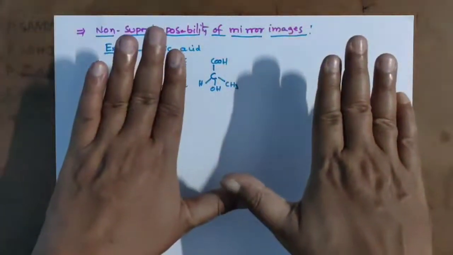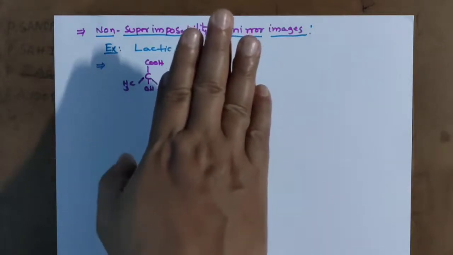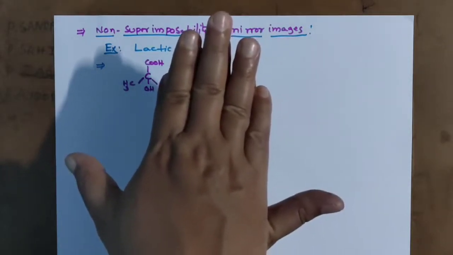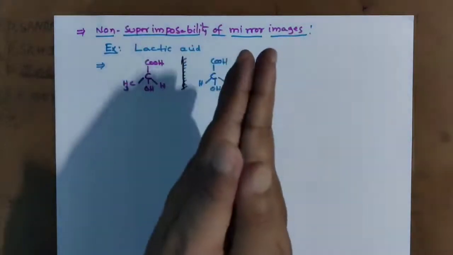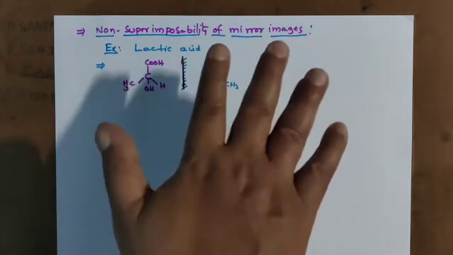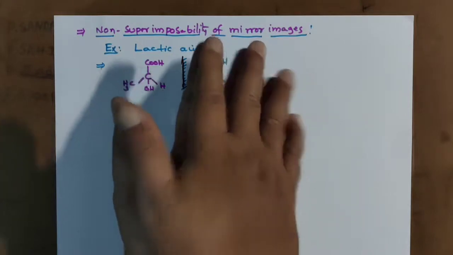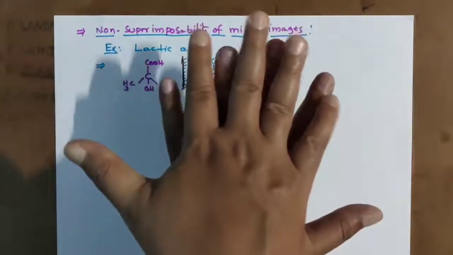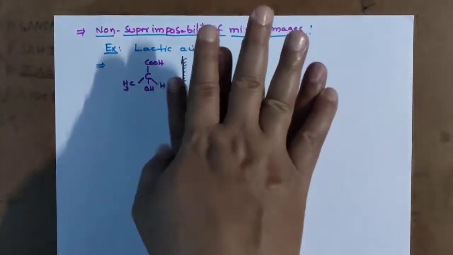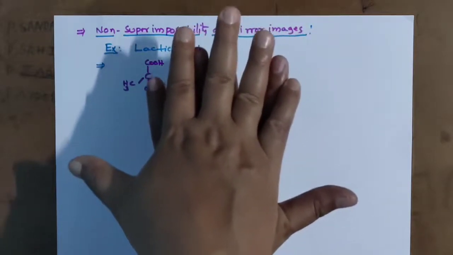See here, these two hands I am placing on each other, and these two fingers do not coincide each other. So this is non-superimposability. Now like this I am placing, and all fingers coincide with each other. This we are calling superimposability. If I place like this and these two fingers do not coincide, this we are calling non-superimposability.